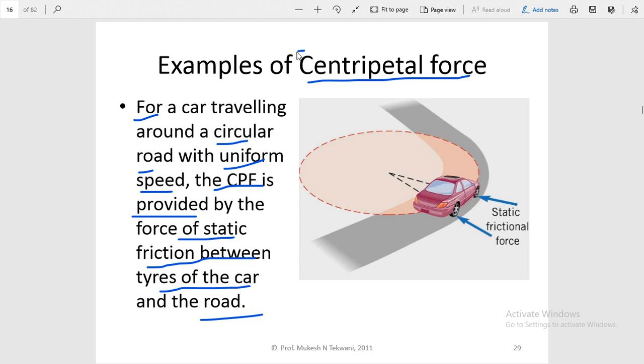Now this centripetal force is provided by the friction, in this case the friction between the tire and the road. So this friction is responsible for providing the centripetal force for the motion of this car around a circular path.